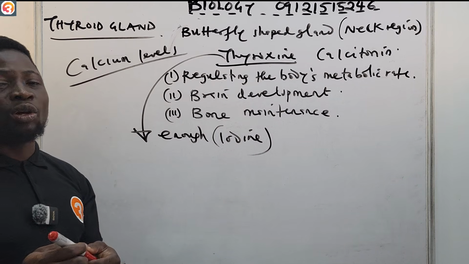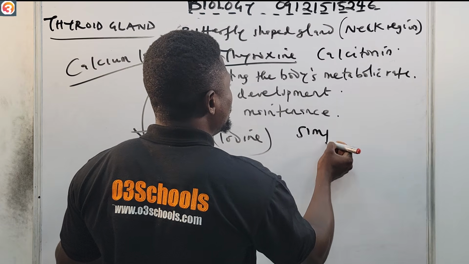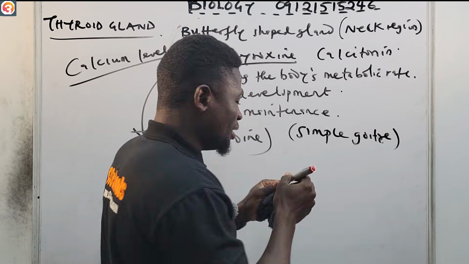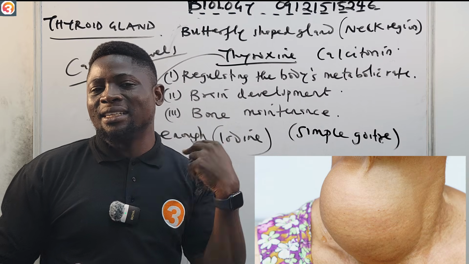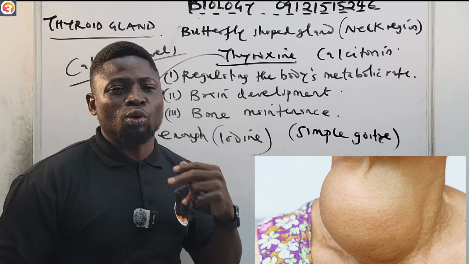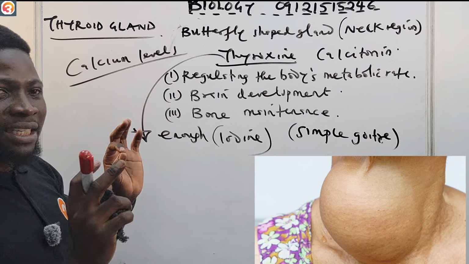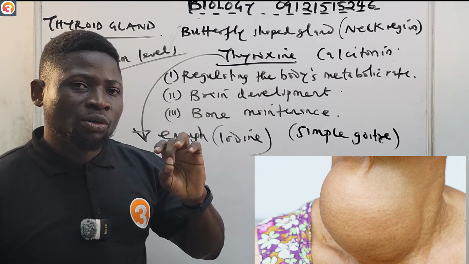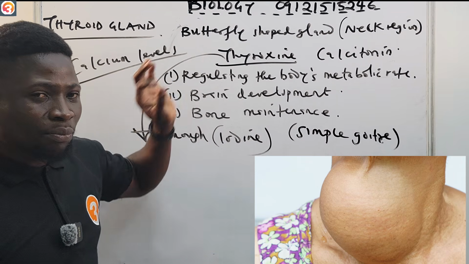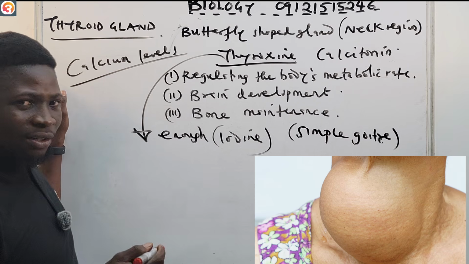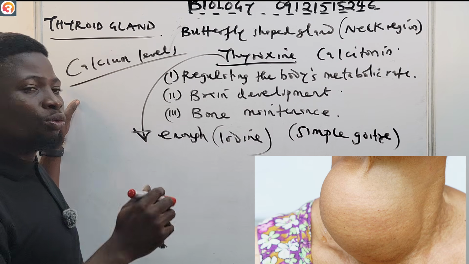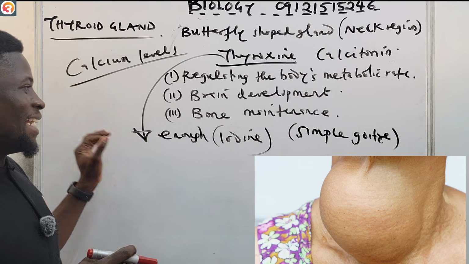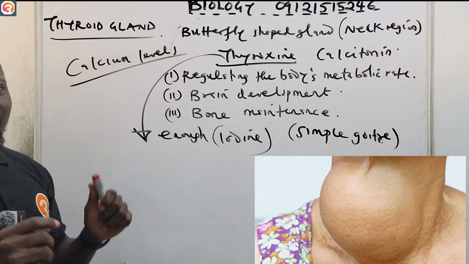And then it leads to a condition that is known as simple goiter. You have seen people that have swelling around their neck region. You see one big thing around their neck region. That is called simple goiter. It is a condition that comes as a result of less thyroxine production by the thyroid gland, or absence of iodine. So that's what causes simple goiter. And what happens is that the thyroid gland will enlarge and cause that swelling that you see.